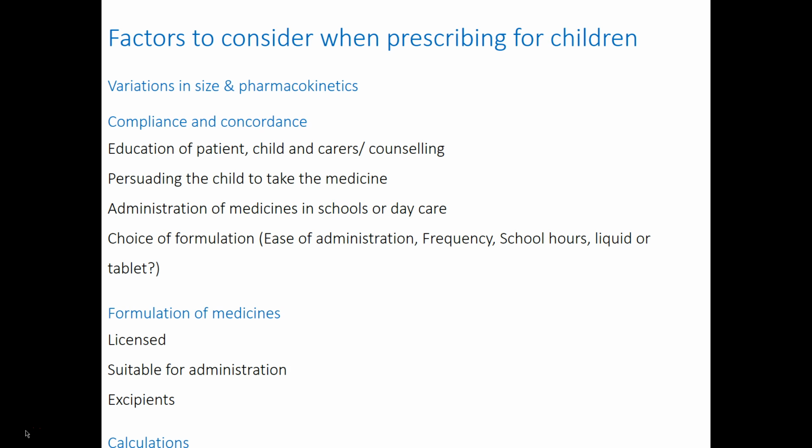And also there's an issue about the choice of formulation, whether it should be liquid or tablets. Many children can't tolerate tablets. They are quite happy to take liquids and suspensions. Ideally, these should be sugar-free. Most drugs are not officially licensed for children, and so they're prescribed off-label. There may be an issue also about the excipients or the fillers that are used in the production of the physical tablet or capsule, etc. You may need to calculate the dose accurately for children depending on body weight, size, etc.